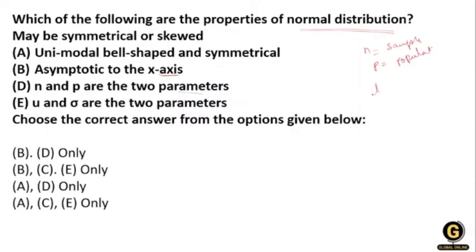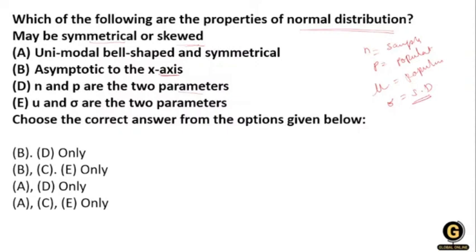And mu is also called your population mean, and sigma is called the standard deviation. Okay, so which of the following is a property of normal distribution? It is also called symmetric, also called skewed, bell shape.